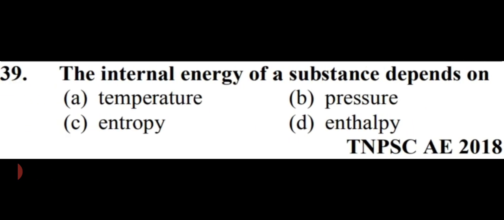0. The internal energy of a substance depends on, friends, temperature only, that is absolute temperature. The internal energy of a substance depends on temperature, that is option A, as we have discussed this question already before. So option A is right here, temperature.